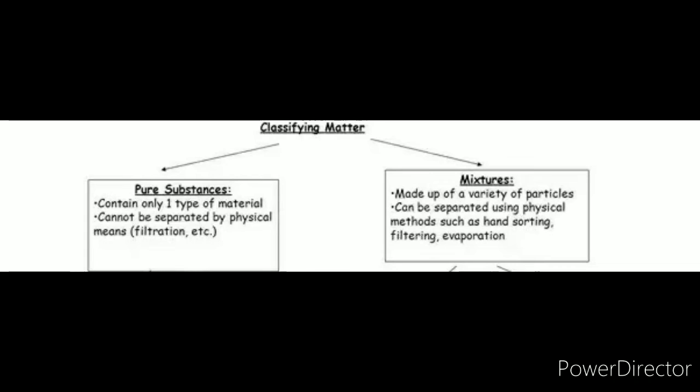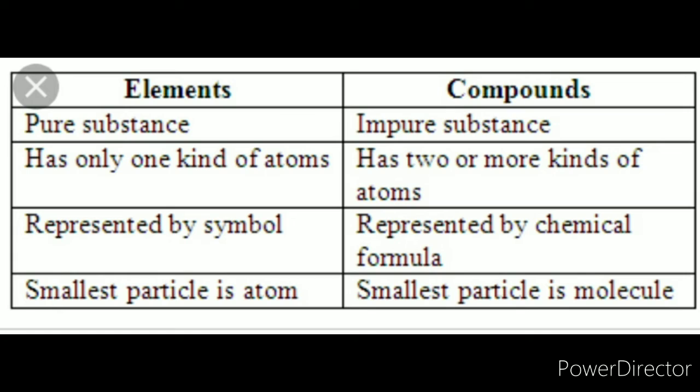Pure substance. Pure substance is a substance that contains only one type of material and possesses fixed composition, and pure substance cannot be separated by physical methods, for example filtration. A few examples of pure substance are pure copper, silver and gold metal. Now in pure substance two subtypes are there, element and compound.